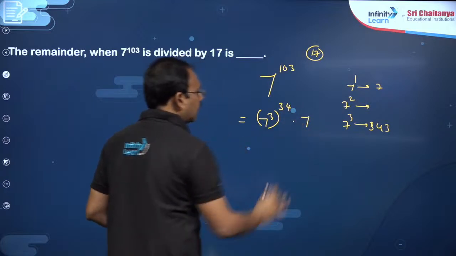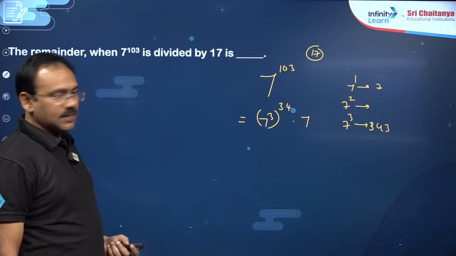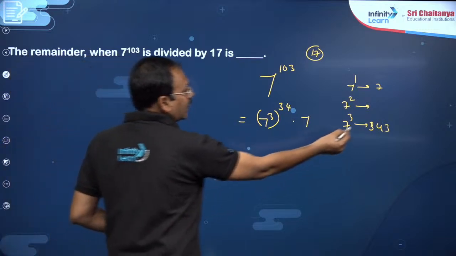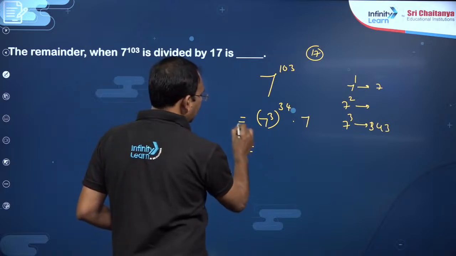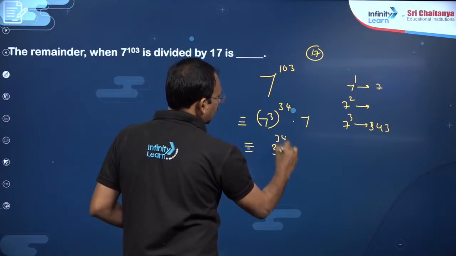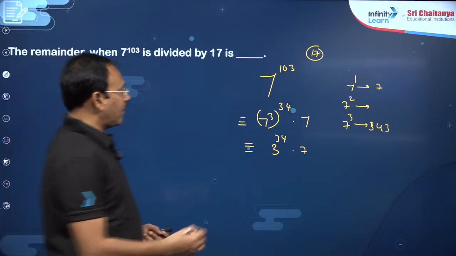I try to write it as 7 cube power 34 into 7. Can I write? Yeah. So 7 cube is 343, and when divided by 17, the remainder is 3. So you can treat the problem like 3 power 34 into 7. Now start reading powers of 3.